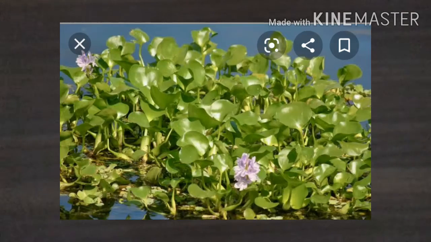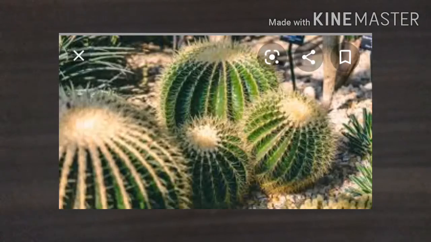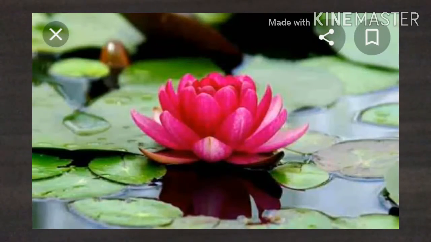What is terrestrial habitat? Superb. Plants which grow on land are called terrestrial habitat. Then what about aquatic? Super. Plants which grow in water are called aquatic habitat. Super nice.